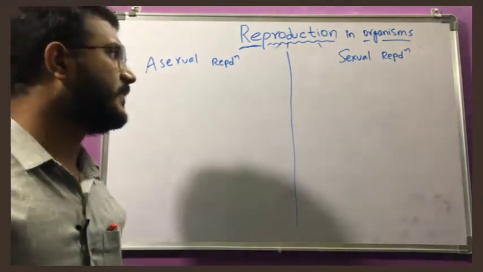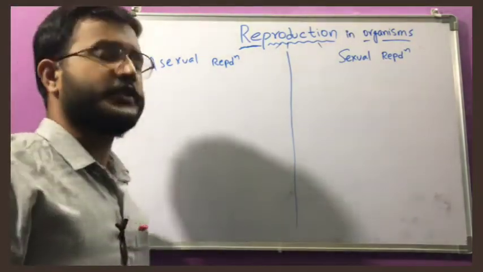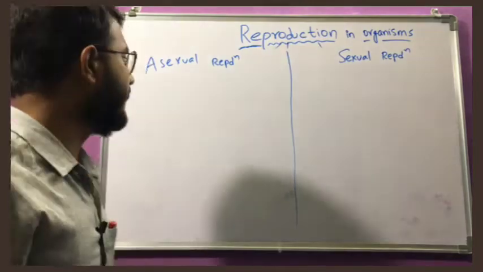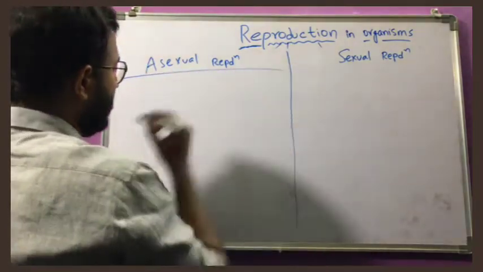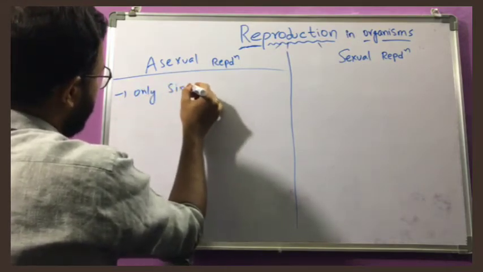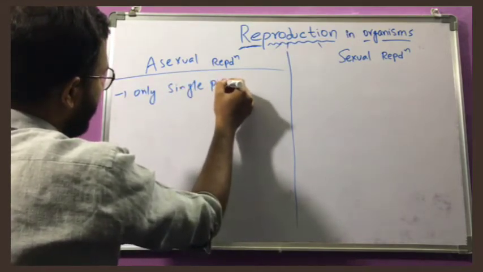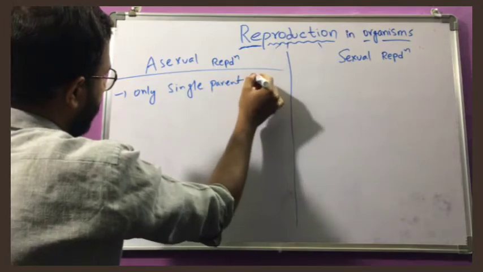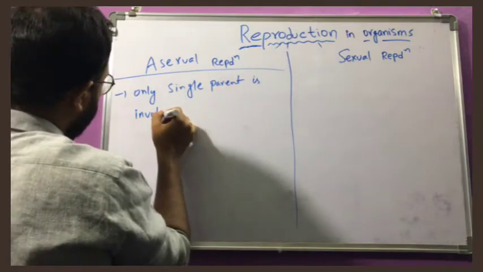See here, what is the difference between asexual reproduction and sexual reproduction? In asexual reproduction, only a single parent will participate or be involved.